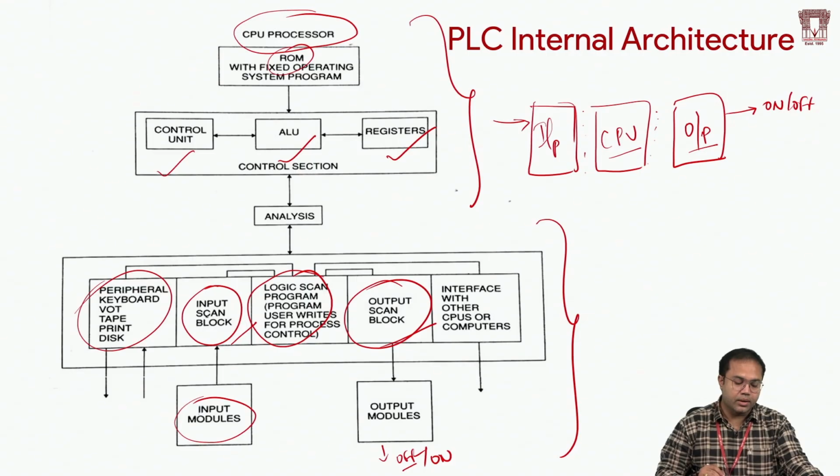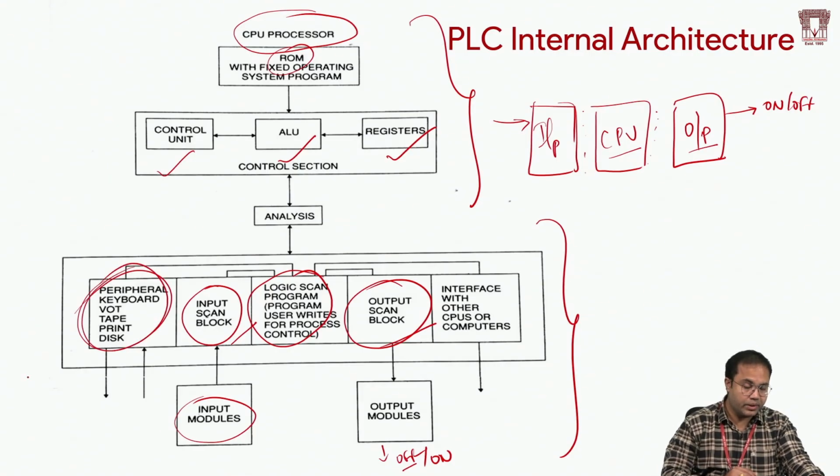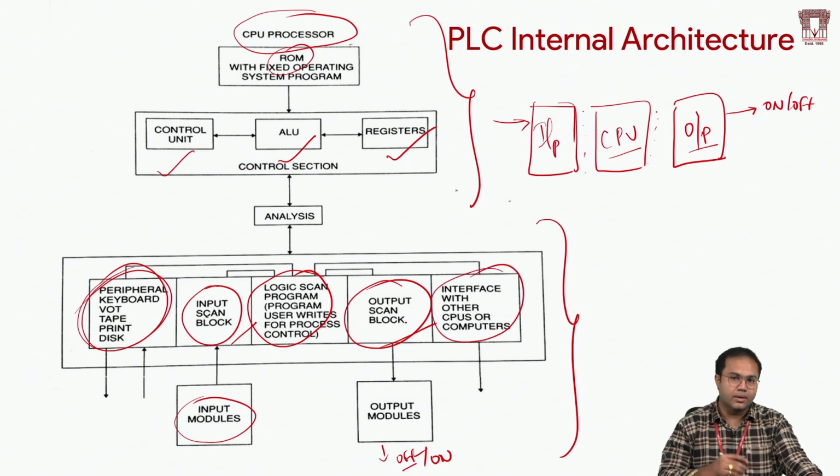Most PLCs support serial communication or LAN communication. With the help of this communication, we can connect some peripherals and also have some interfaces, so you can connect to external devices with the help of these ports, right?